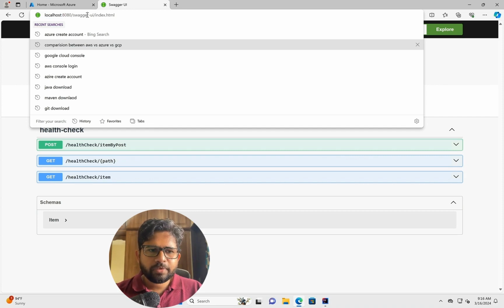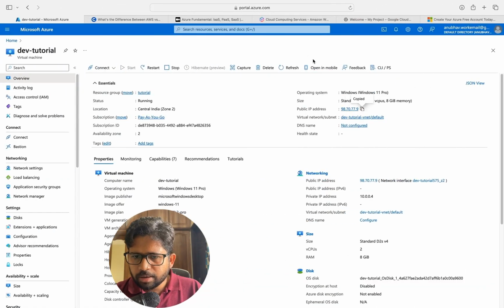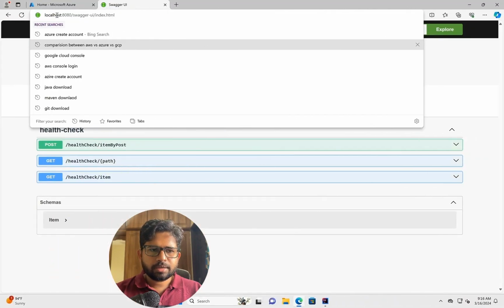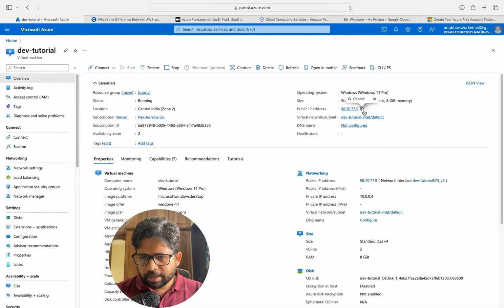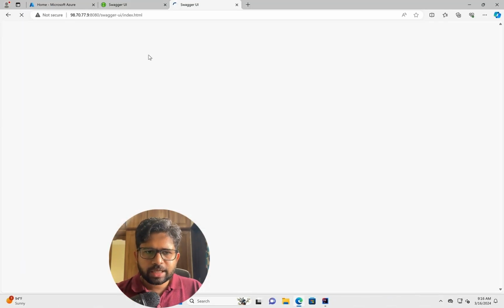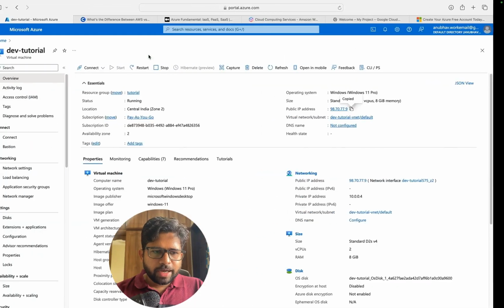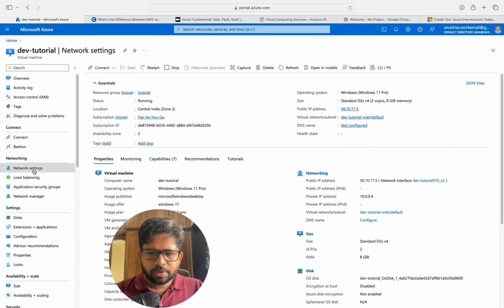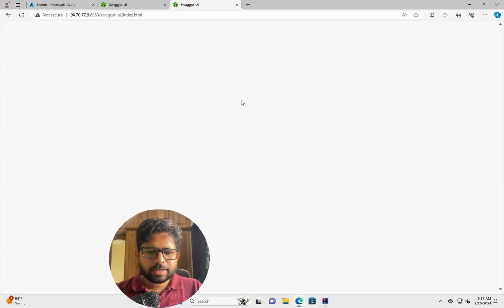For that, we can copy the IP address 98.70.77.9. So it's trying to open the same URL. Let's just wait. Meanwhile, I'll show you a few things here. If we go to the network setting in our virtual machine, and we'll see the settings for this virtual machine here. As of now, you see nothing is opening, right? So basically it's not able to find the endpoint. That's why it's not able to open. So let's just wait a little.